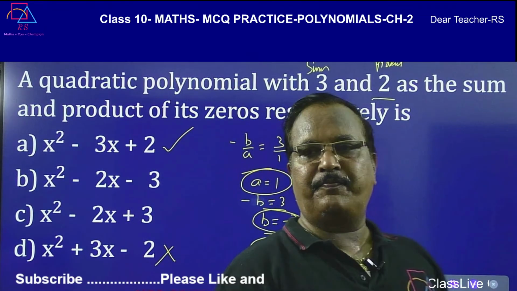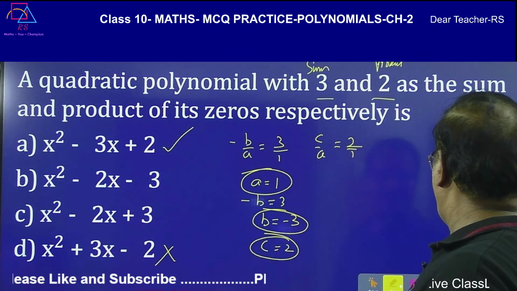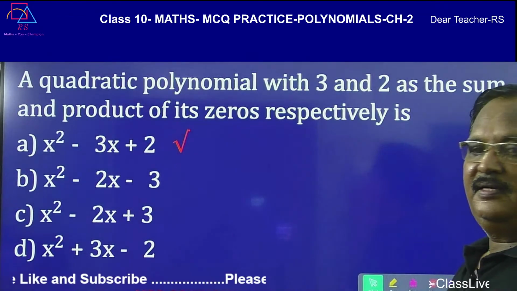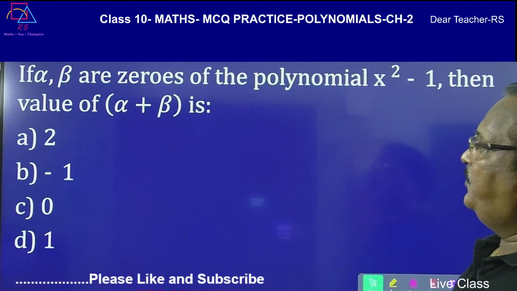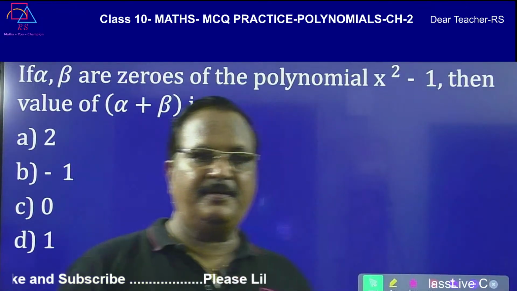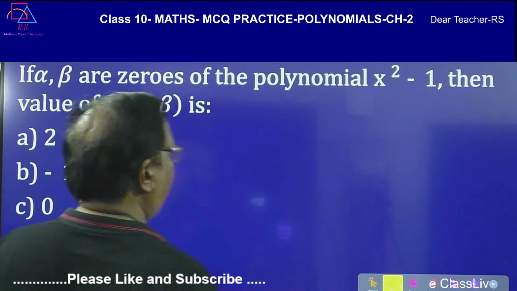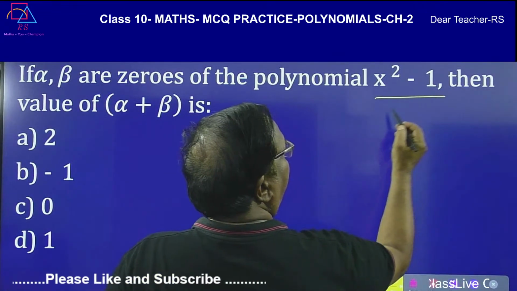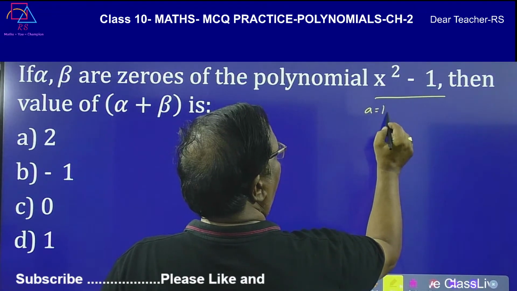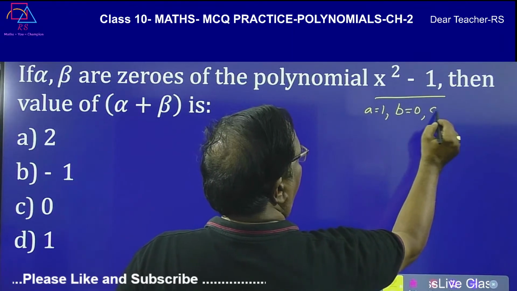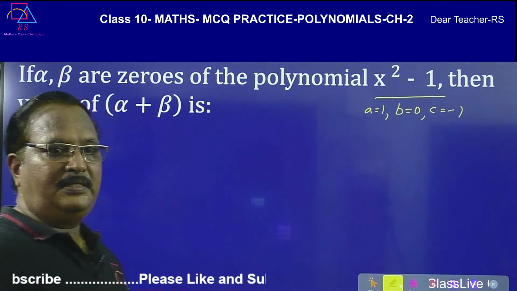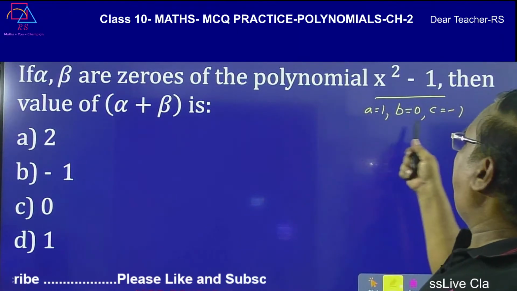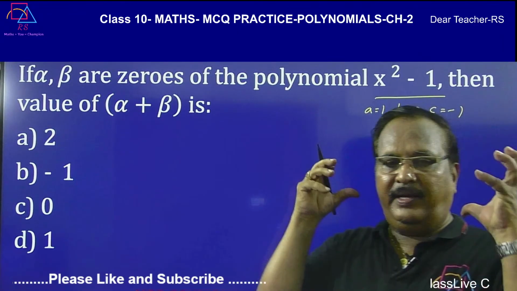So this will be the answer. Okay. So let me go to the answer. That is the answer. Let me take one more question. Alpha beta be the zeros of the polynomial x square minus 1. So here A is equal to 1, B is equal to 0 and C is equal to -1. जैसा आप quadratic polynomial को देखते हो, immediately ABC values आपके mind पे आना चाहिए.